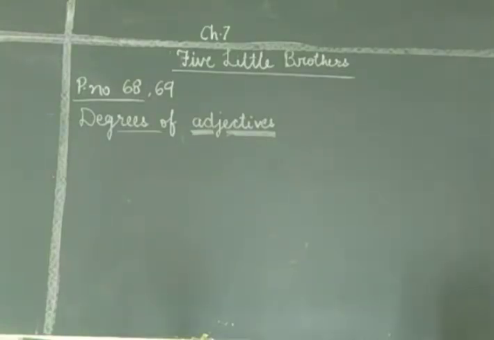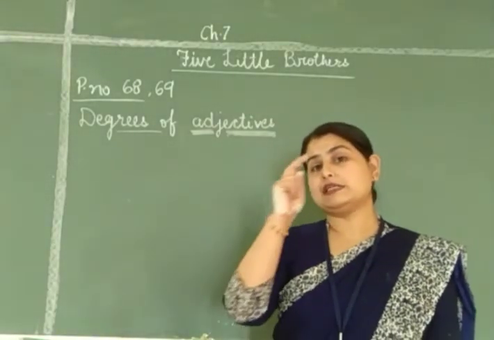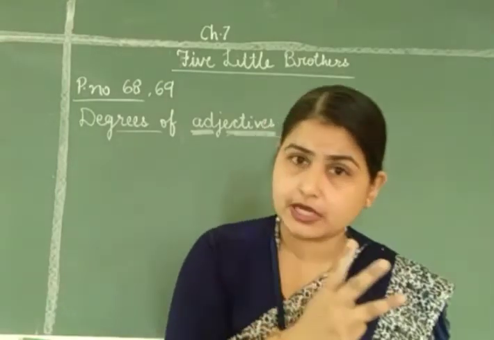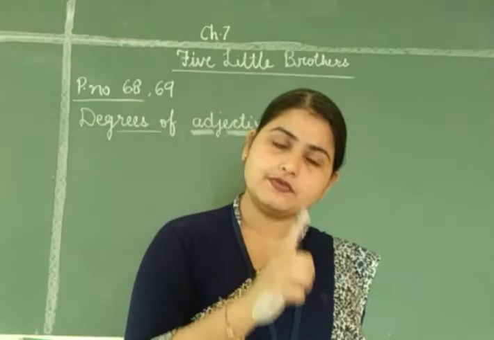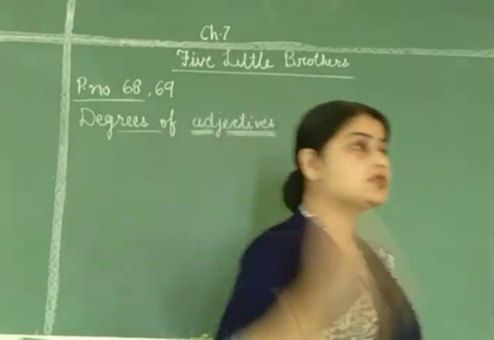Okay. So we got to know that each and every adjective has 3 degrees. हर adjective का 3 degree होता है. पहला होता है positive, second is the comparative and third is the superlative.